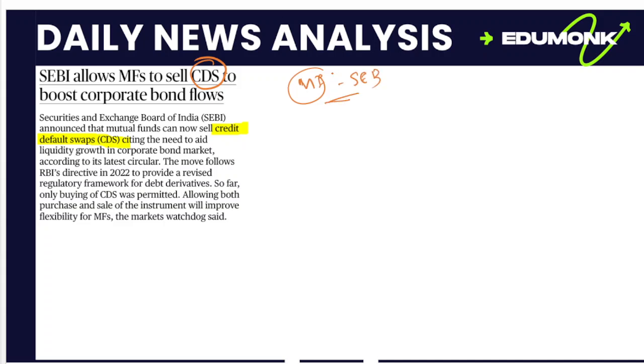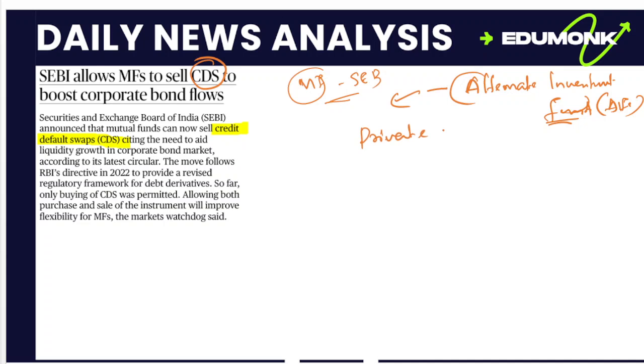Before understanding the credit default swap or CDS, you have to understand what an alternative investment fund, that is AIF, is. The alternative investment fund refers to any private pooled investment or investment fund.